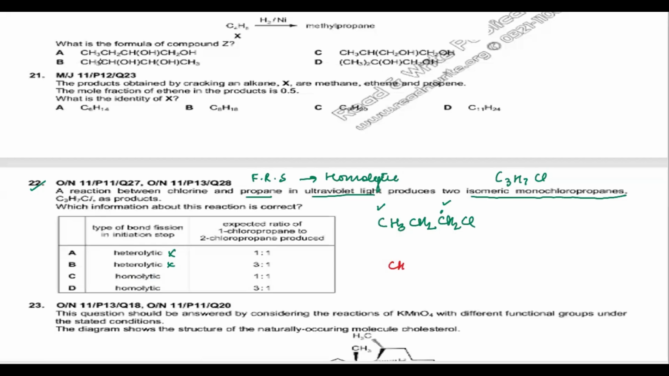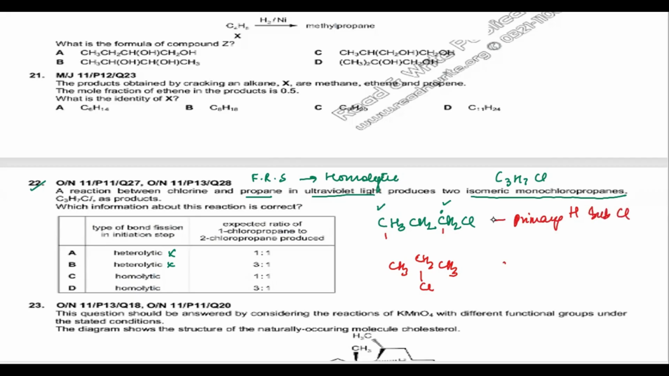Now the second one, CH3, CH2, CH3: if the substitution takes place from the middle carbon and we add a chlorine there, then we will get another isomer, right? So this is going to be our second one. In the first case, the primary hydrogen has been substituted by the chlorine, because it's been substituted from the first carbon. The formula was C3H7Cl.